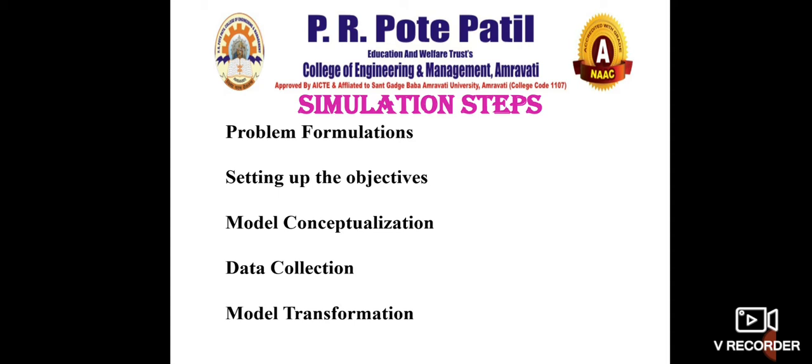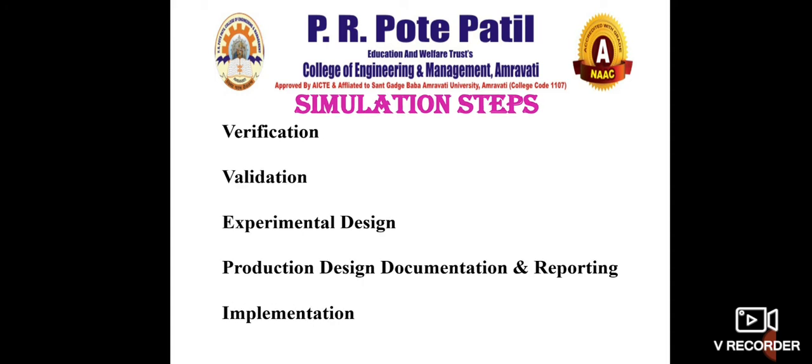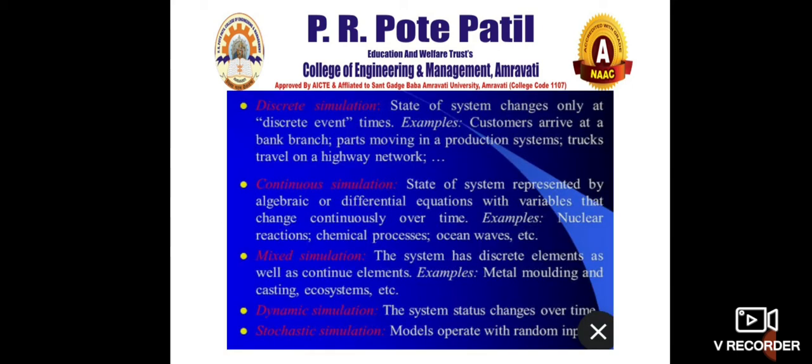What exactly do you do in simulation? First of all, you find a problem, then you set the objectives, then you conceptualize the model, you collect data, then you go for transformation, then you verify the simulation model you have created, then you validate it, then you conduct some experiments, and finally you come to its design, documentation and implementation.